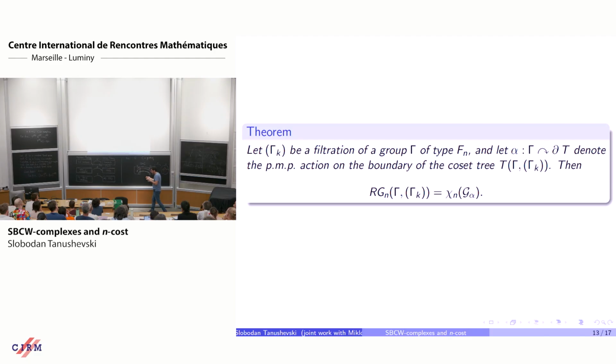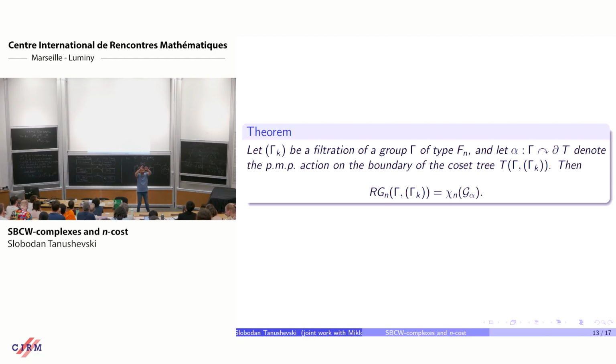These two concepts, rank gradient and n-dimensional cost, come together in a higher dimensional version of the Abert-Nikolov theorem, which says: let gamma k be a filtration of a group gamma of type Fn. Think about a finitely presented group, then you're thinking about the 2-cost and the 2-rank gradient.